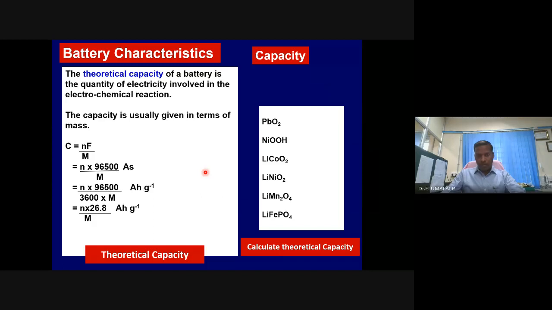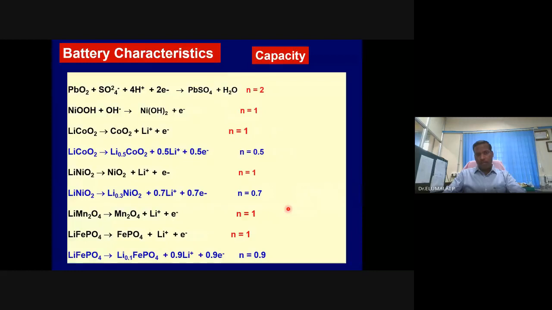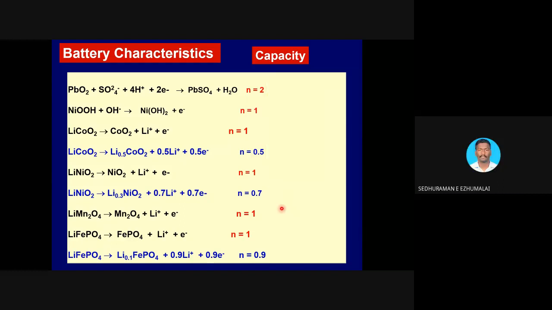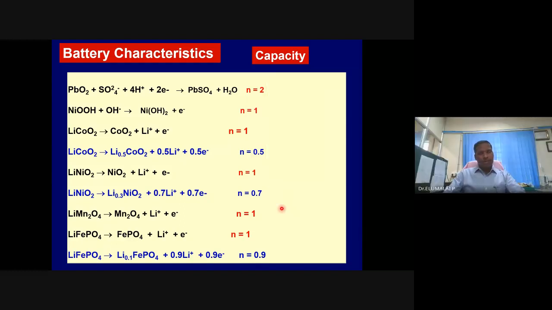Are you familiar with that? If you are given any electrode, is it possible to estimate the theoretical capacity? All of you are well versed? If not, please try one or two electrodes. Either take lithium cobalt oxide, lithium nickel oxide, LiMn2O4 or LiFePO4. All the information is here. You want to do it or we will skip? Am I audible? One or two electrodes, please take and estimate, or if anybody has done it already, you can share.